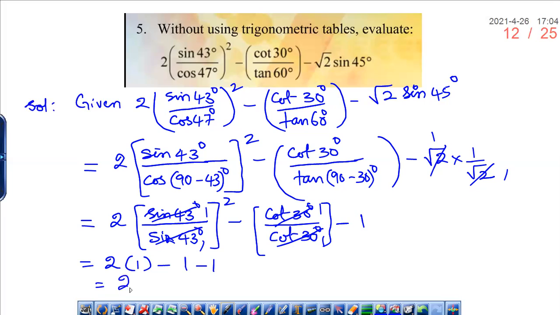So 2 times 1 is 2, minus 1 is minus 2, which we will get 0, right? So the value of the given problem is 0. This is your answer. So good explanation, Neeraj.